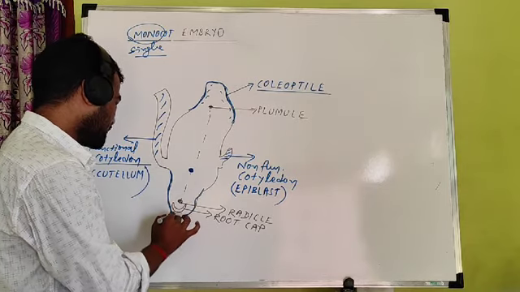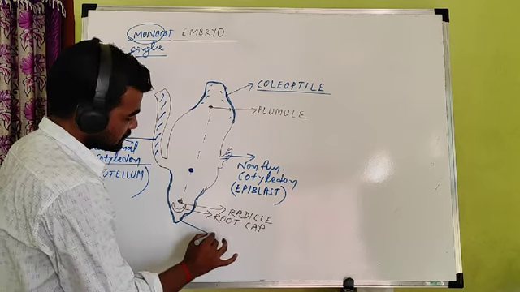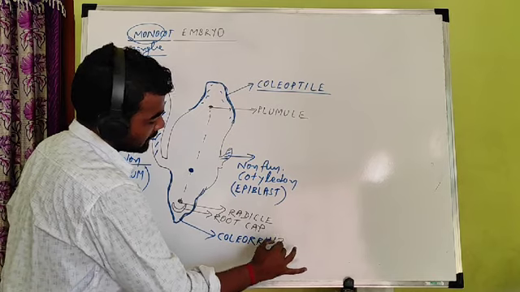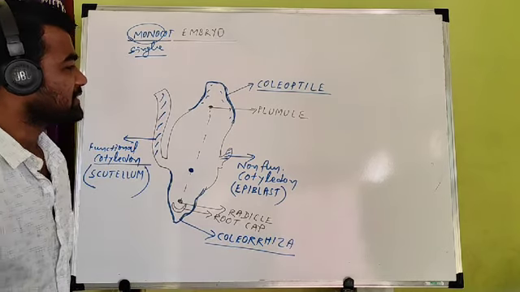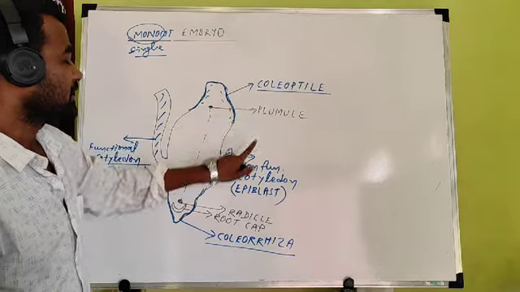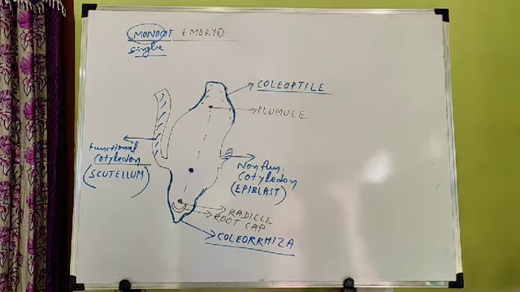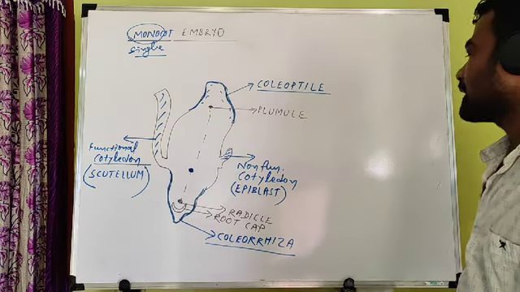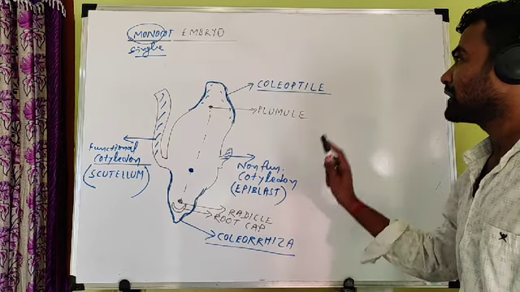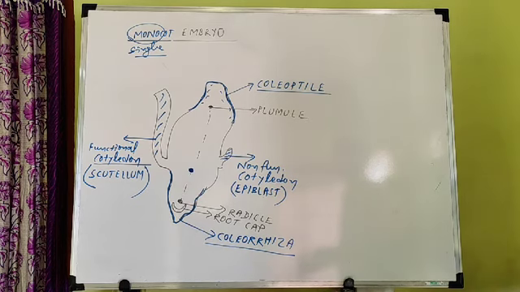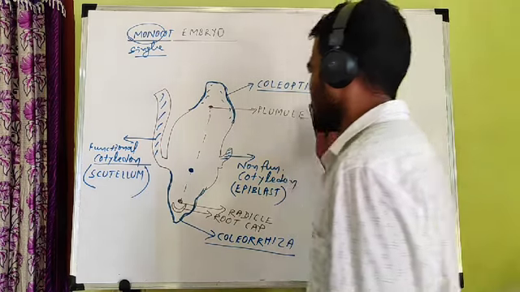Similarly, the radicle and the root cap are covered by another sheath. This is called the coleorrhiza. So two extra parts you have to remember in case of monocot. One is the coleoptile, another is the coleorrhiza. The coleoptile is the covering of the plumule, and the coleorrhiza is the covering of the radicle. So these two parts you have to remember in case of monocot. Now you can easily write the difference between monocot and dicot embryo. So now you have completed two embryos, monocot and dicot embryo.